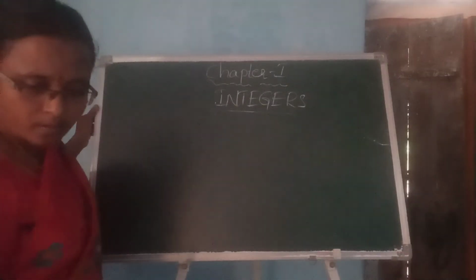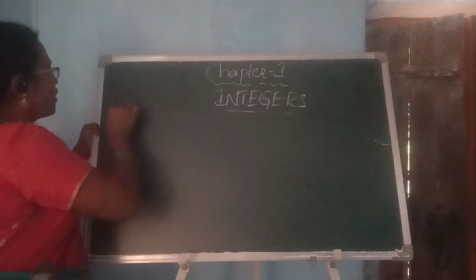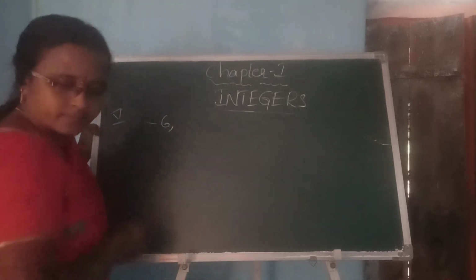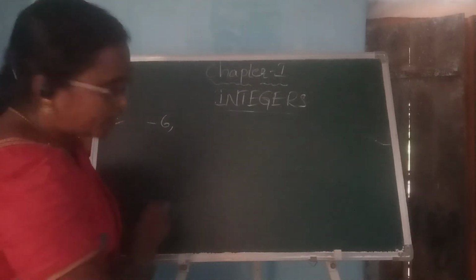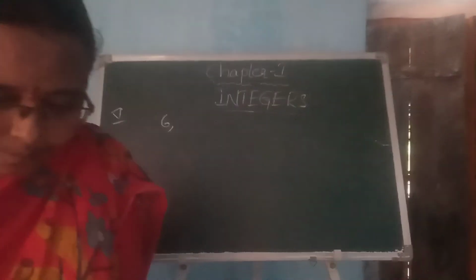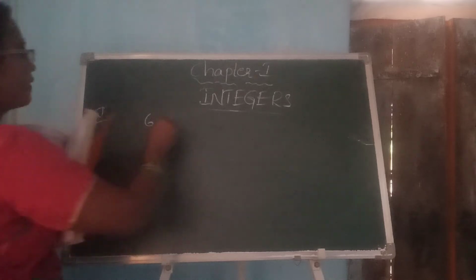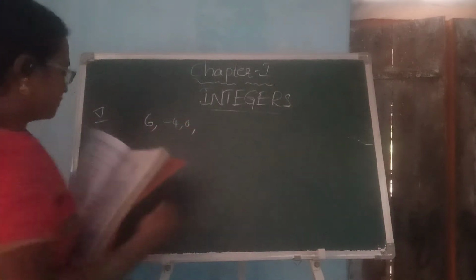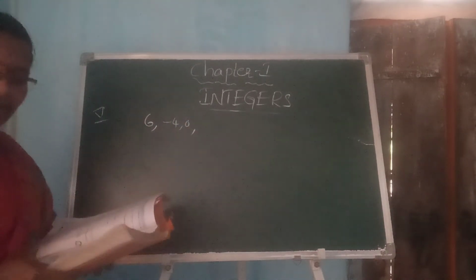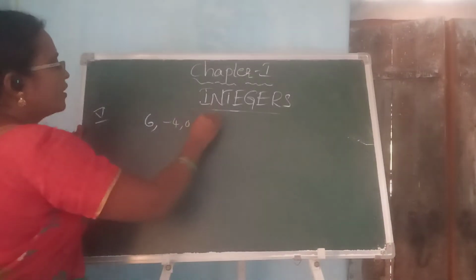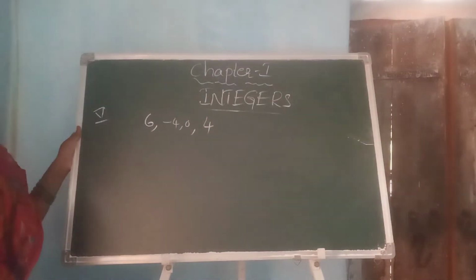Next bit, it is the fifth bit. They are asking to represent, sorry, 6, -4, 0 and 4 on the number line. Now we are going to represent those on the number line.